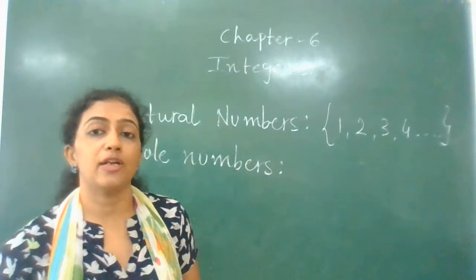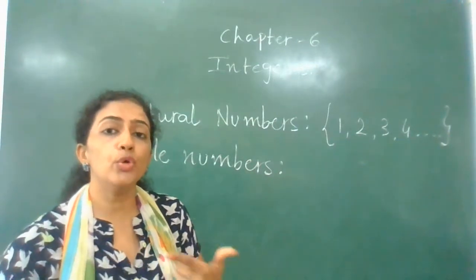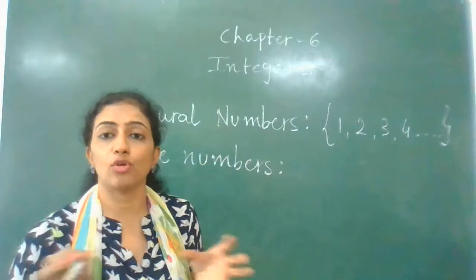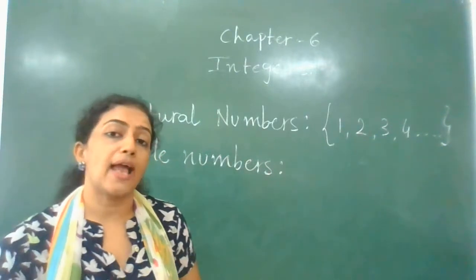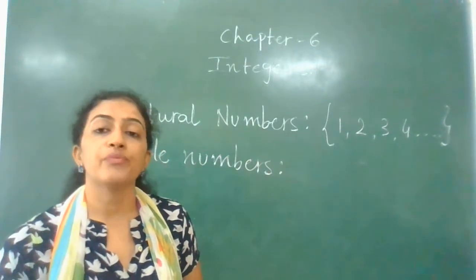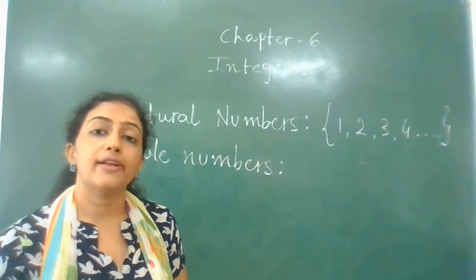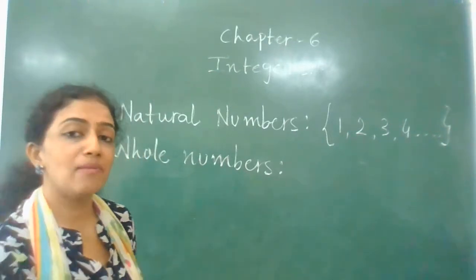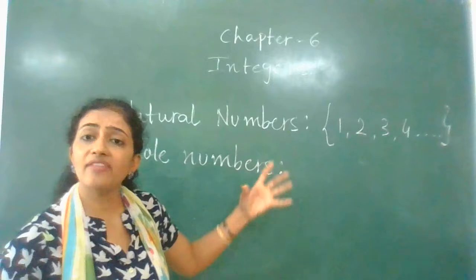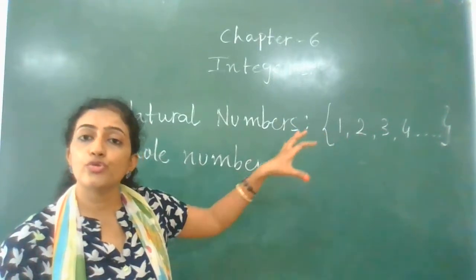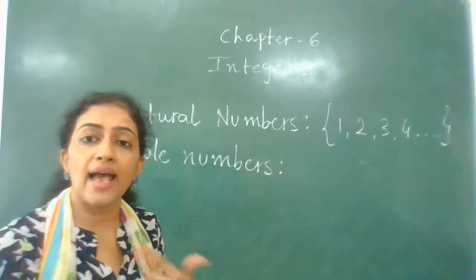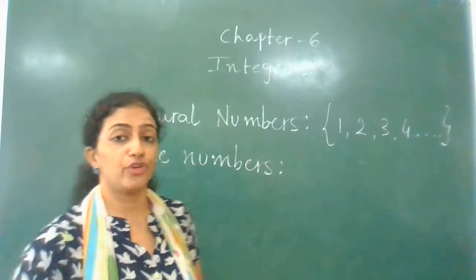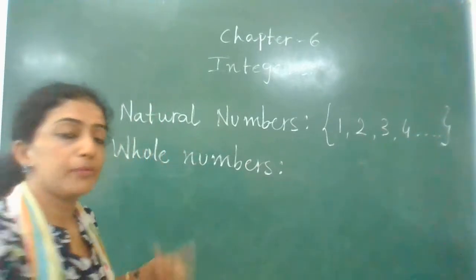As I have said, when you keep on adding new numbers to the old set of numbers, every time it carries a new name. In the same way, when you add 0 to the natural numbers, it becomes a new set of numbers called whole numbers.